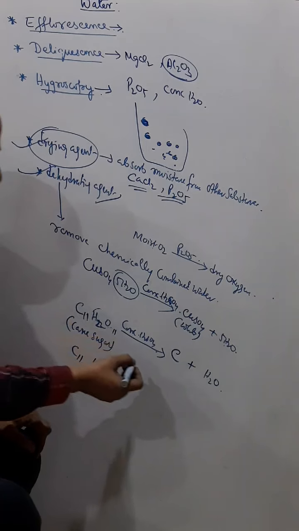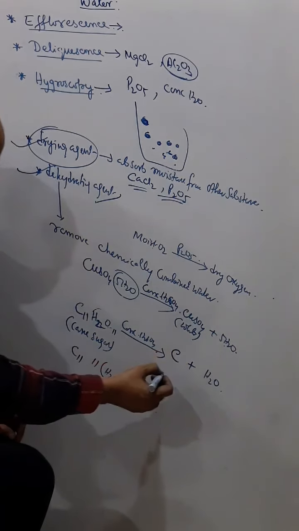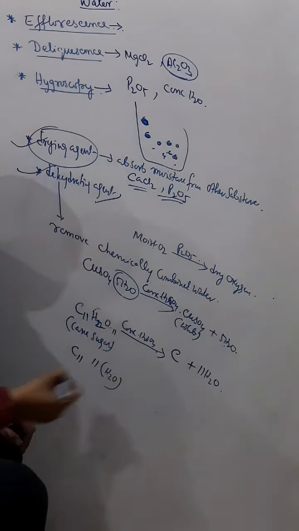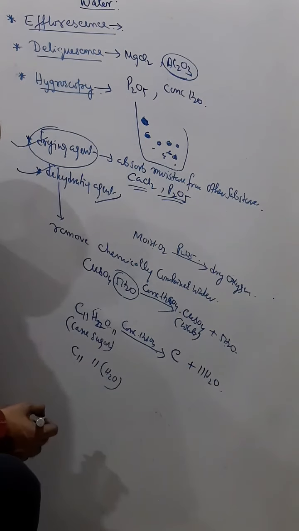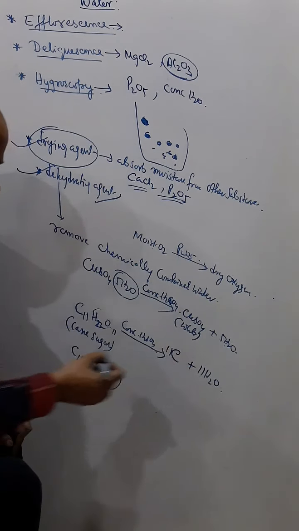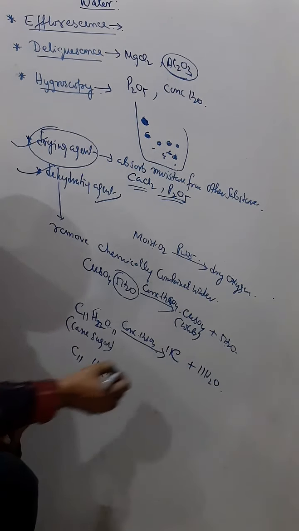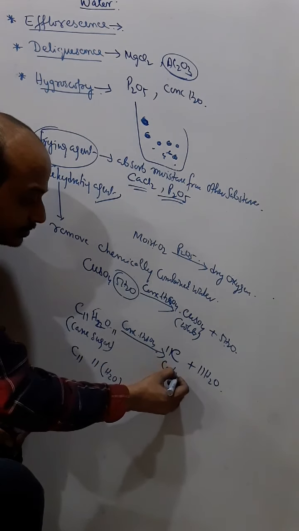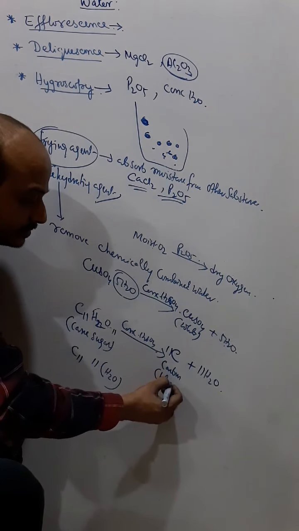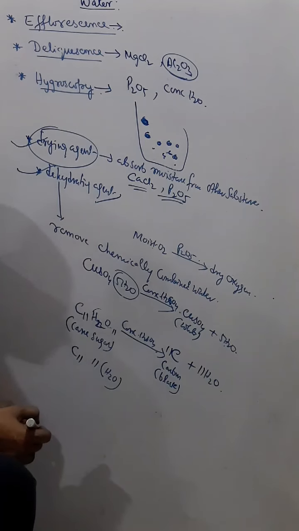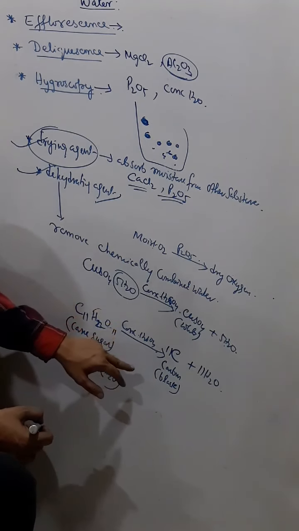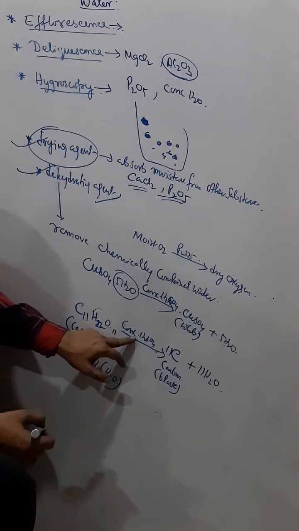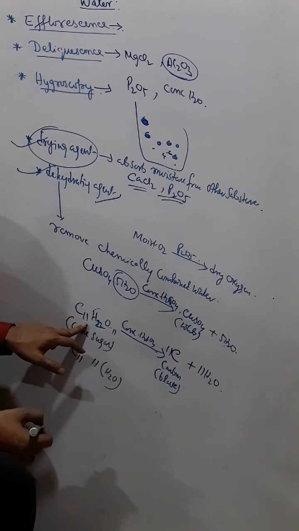Then you have to balance it. So you have 11 and here also 11. And this is carbon, black in color. All this comes in the observation also. What happens when you add concentrated sulfuric acid to sugar?